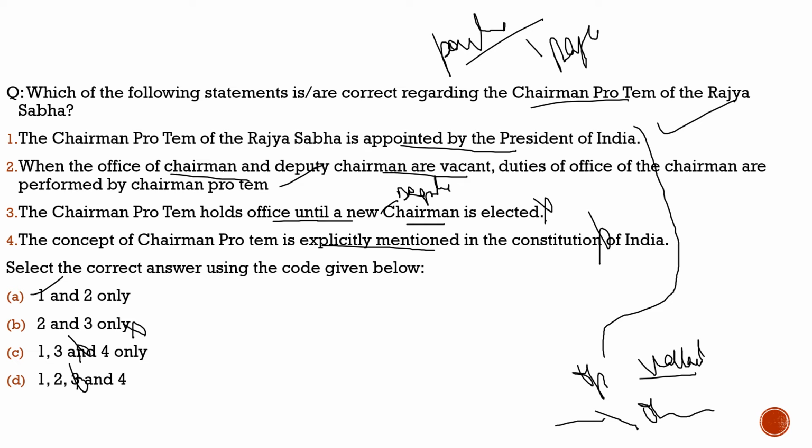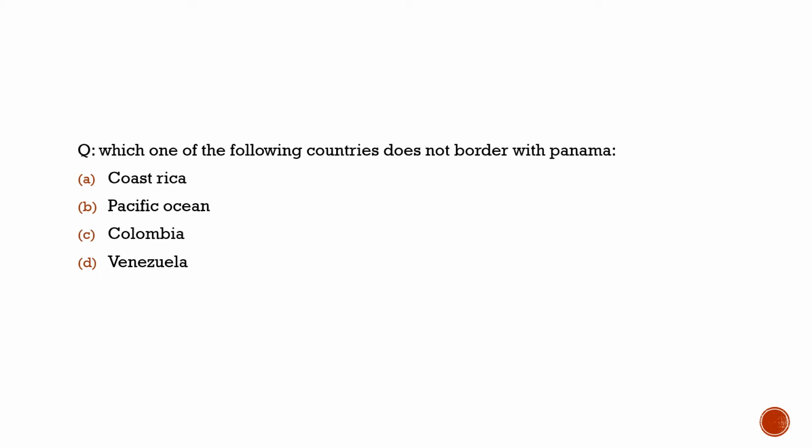Now let's move to the last part of our discussion, where we will solve a previous year question. As you know, currently we are discussing world physical geography. This question was asked in 2004, and trust me, I won't be surprised if this question gets repeated in this year's exam, because of this country, Panama, which has been in the news. UPSC has this trend, or they can ask any other question related to Panama.